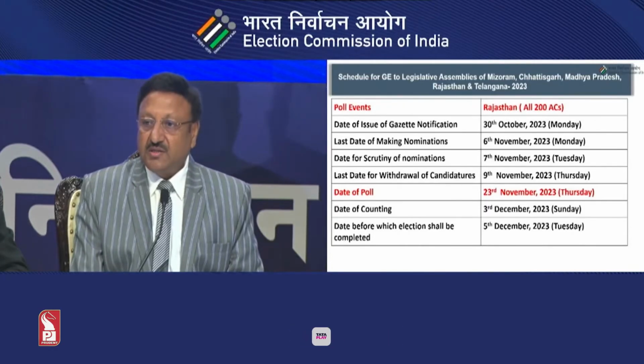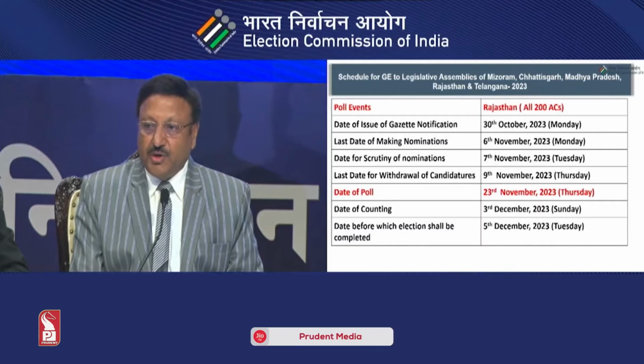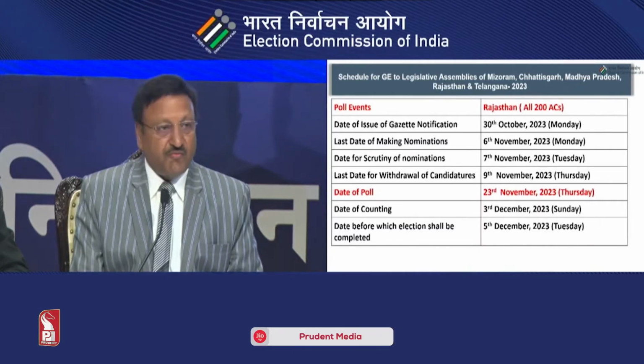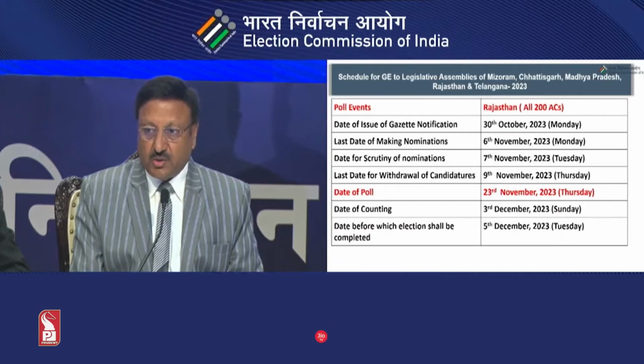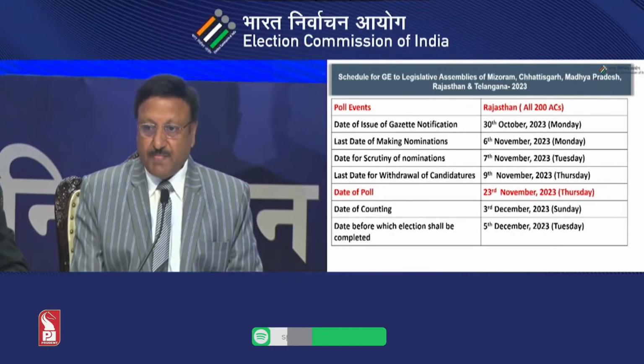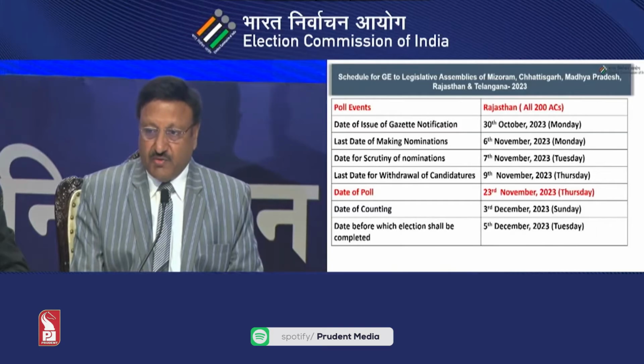So thereafter, Rajasthan, where the date of poll will be 23rd November in one phase entirely in Rajasthan. The date of issue of Gazette notification would be 30th October and date of counting for everyone being 3rd of